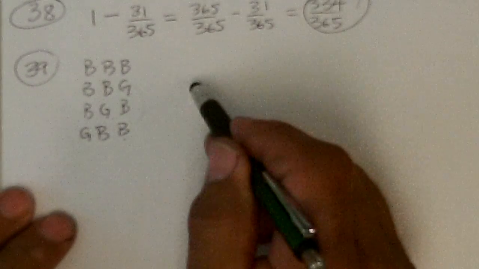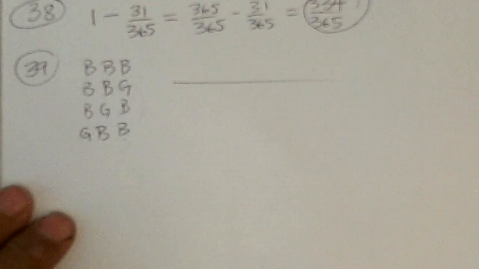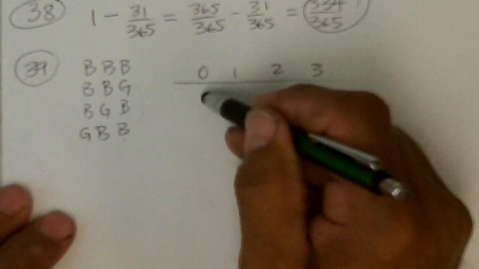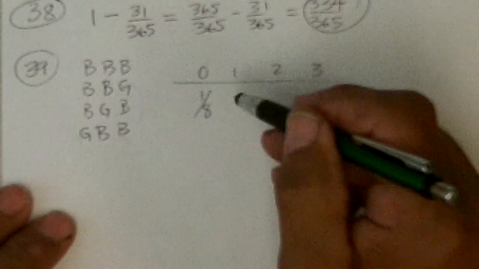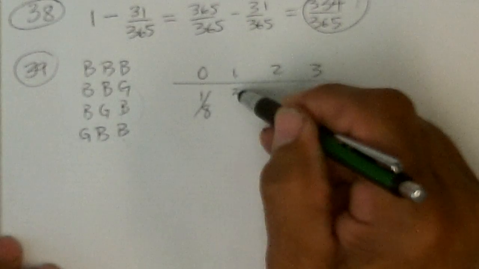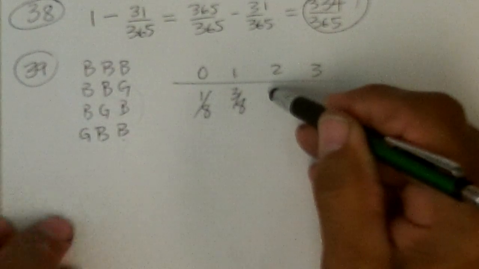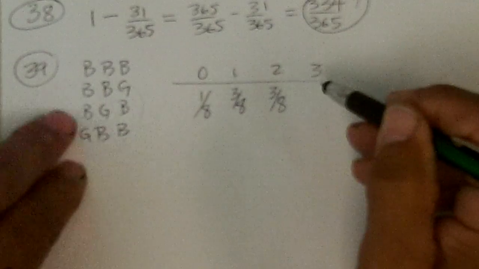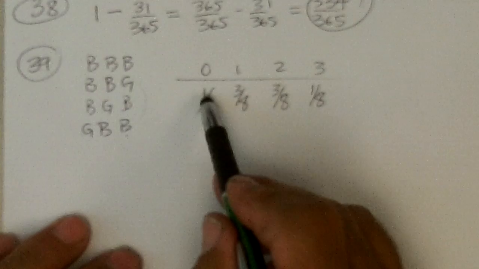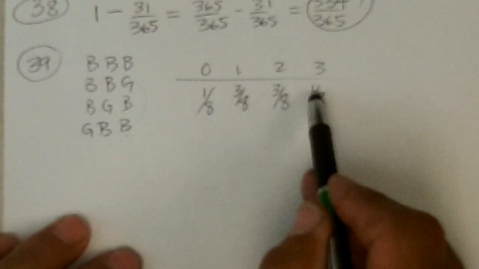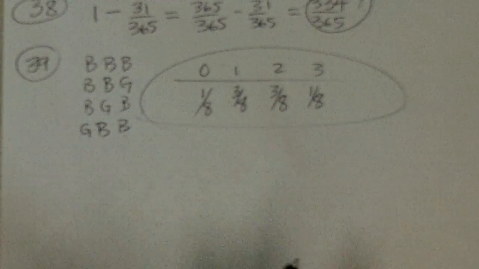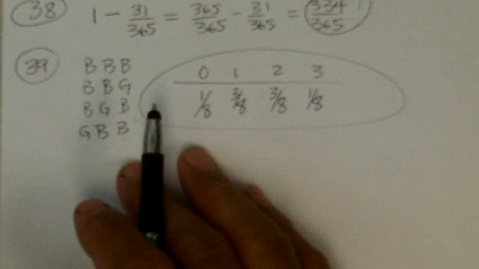And so the probability distribution, assuming they're equally likely, of 0 boys, 1 boy, 2 boys, or 3 boys. 0 boys happens 1 of the 8 ways. 1 boy happens, just like 1 girl happens, 3 out of 8. 2 boys happens 3 out of 8, and 3 boys happens 1 out of 8, making 1, 2, 3, 4, 5, 6, 7, 8 eighths. That's the total. So that's the probability distribution. All right, and I'll do another page.